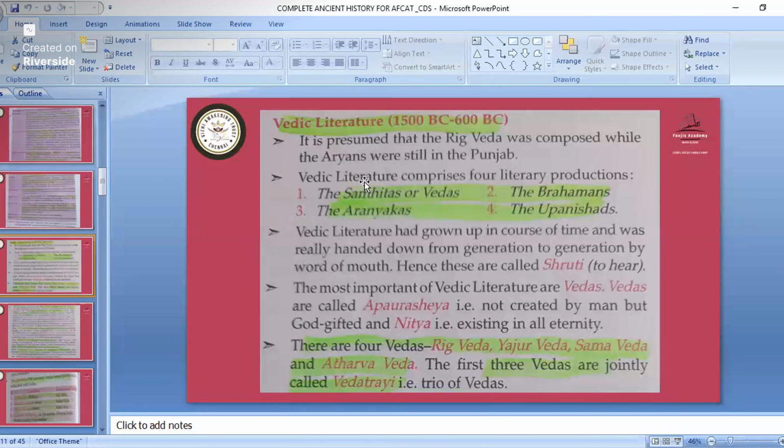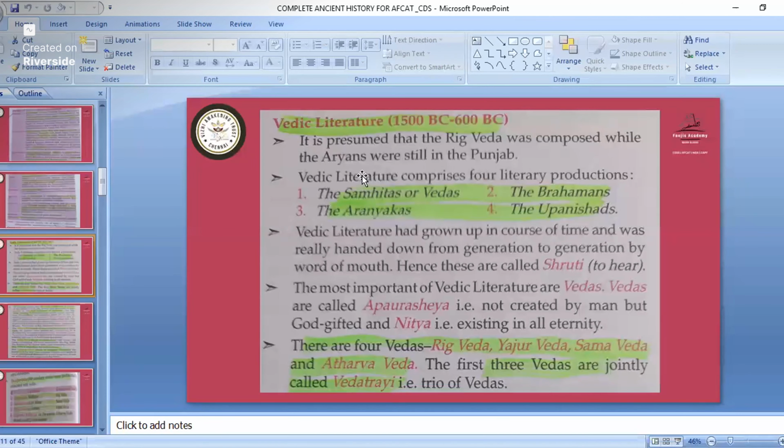Now we are coming to the Vedic literature. In Vedic literature, you must remember the Rig Veda, Atharvaveda, Yajurveda, and Samaveda. You must remember all of this because questions have come from Vedic literature and also from the Indus Valley civilization. Only the bullet point marks are important. One more thing is not mentioned in the slide, but I have mentioned it in the last slide, in which a question from Vedic literature is there. So study that one also.